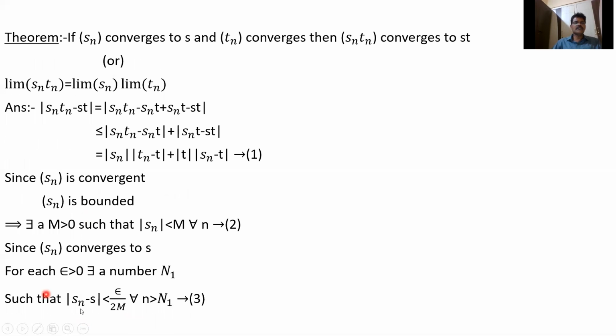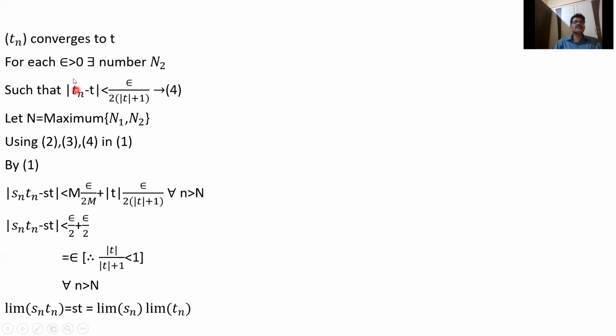So if I write mod Tn minus T, this is less than epsilon by 2m. This is mod Sn minus S, less than epsilon by 2 mod T plus 1, since Sn converges to S. Finally we get mod Sn Tn minus ST less than epsilon by 2 plus epsilon by 2, that is epsilon. Limit Sn Tn equals ST, equal to limit Sn times limit Tn.